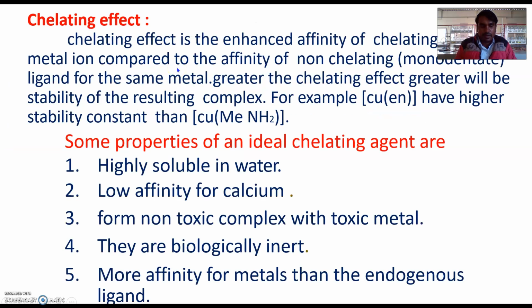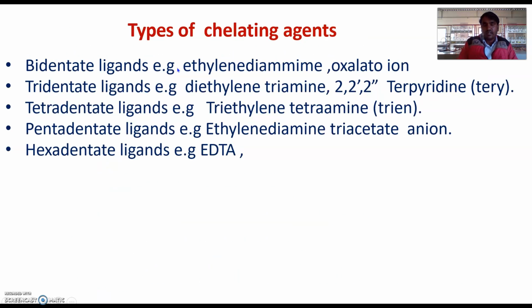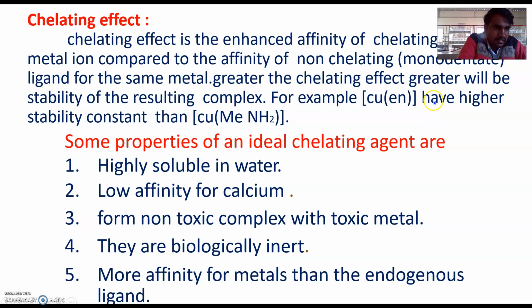Now, types of chelating agent. Next part is types of chelating agent. Depending upon the number of sites of chelation or bonding sites present on the molecule, the chelates are classified, that is bidentate. For example, ethylene diamine; bidentate means one ligand forms two bonds. Then tridentate ligands, called diethylene triamine or 2,2,2 terpyridine.